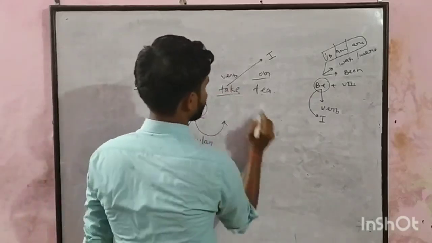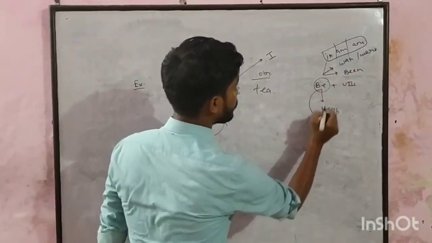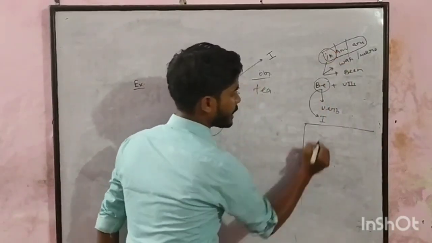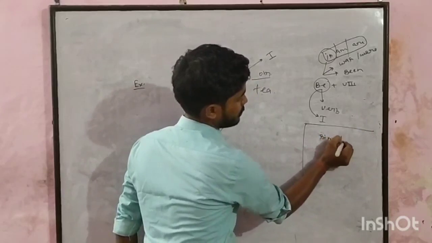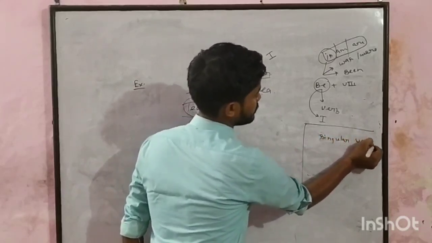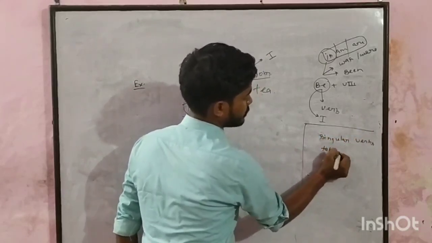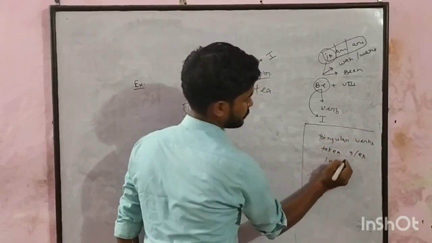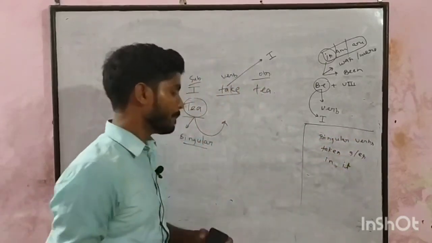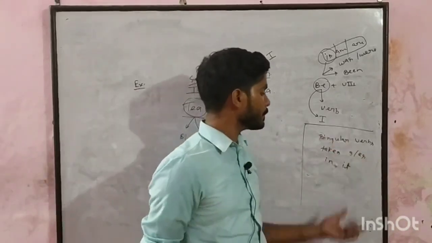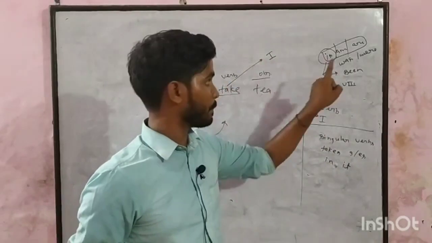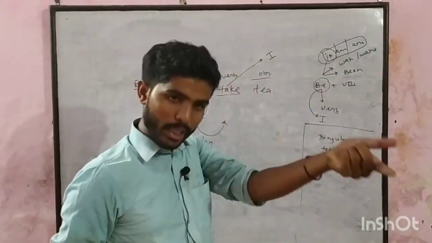So, for the first form of be, there is one more trick by which we can consider the verbs in singular. Singular verbs take s or es in it. All the singular verbs will take s or es, as s is included in is.